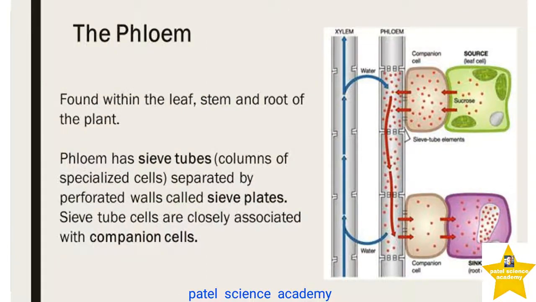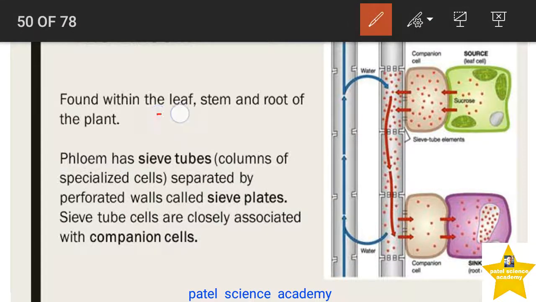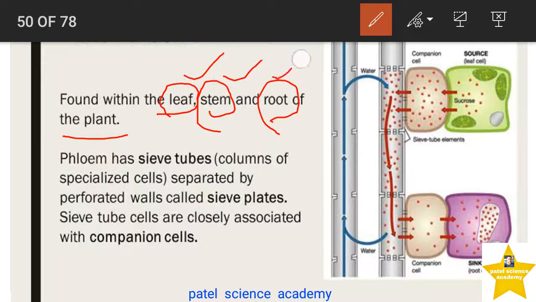Now we'll go to one of the most important parts in the plant body, which is responsible for the translocation of water and the translocation of minerals and ions. So let's see it. What is this? It is actually the phloem. What is this phloem and where is it found? Now I'll clear that up. Dear students, phloem is found within the leaf, the stem, and the root of plants. So this is the location of the phloem.